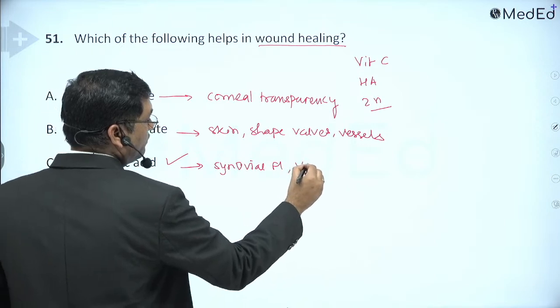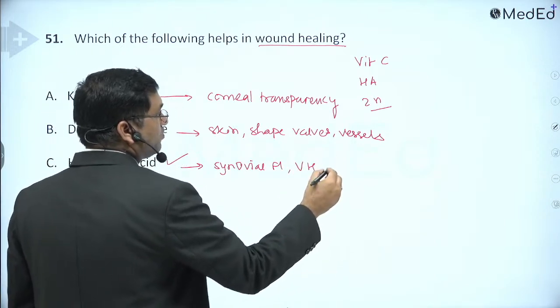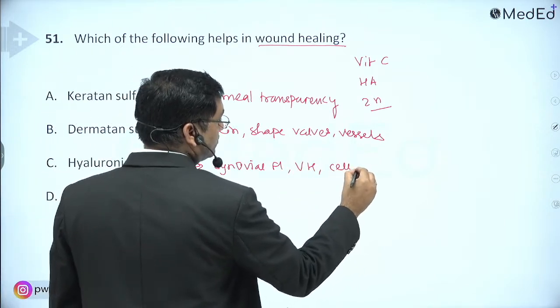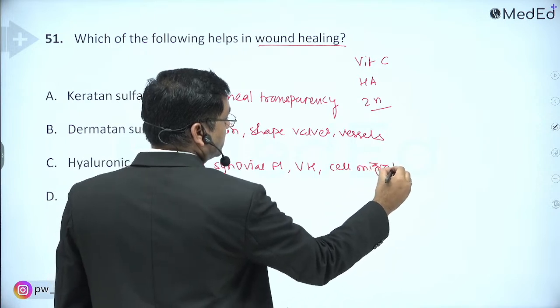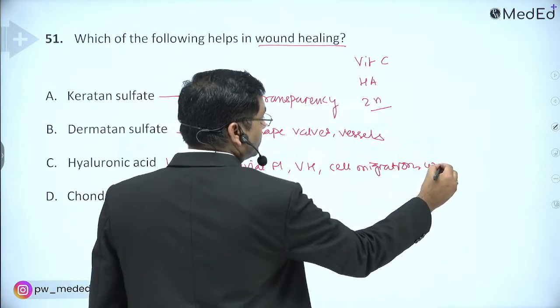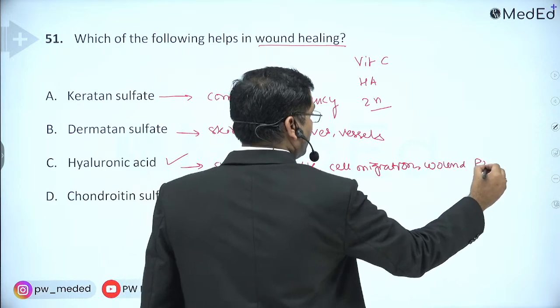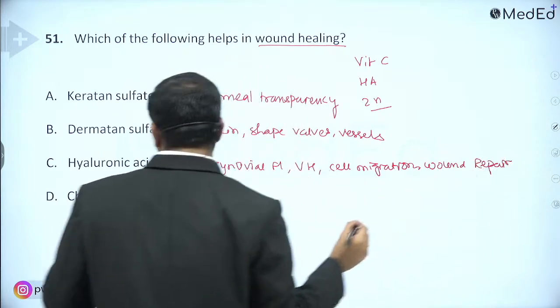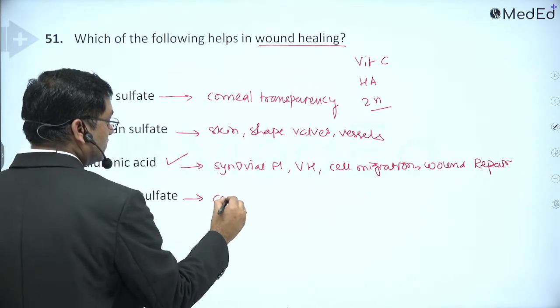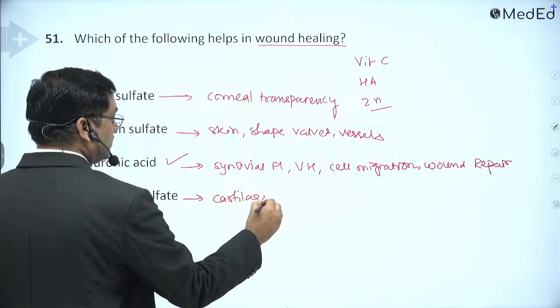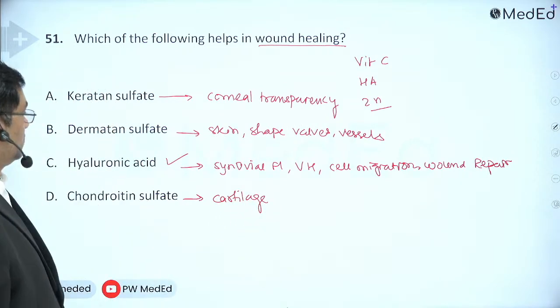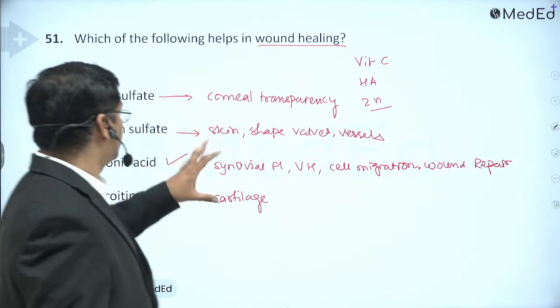Hyaluronic acid is important in the vitreous humor of the eye. It is important in cell migration and in wound repair. Chondroitin sulfate is important in cartilage. Okay, so these are the important functions.